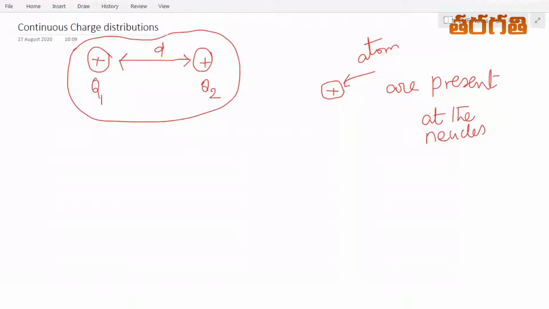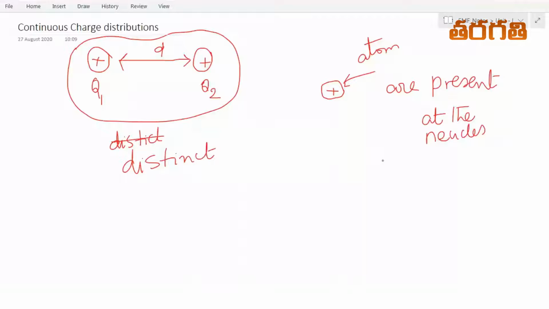So this kind of configuration we call distinct charge configurations. This distinct configuration is not at all possible in real time. Then what should we do if such kinds of charge configurations are not possible?